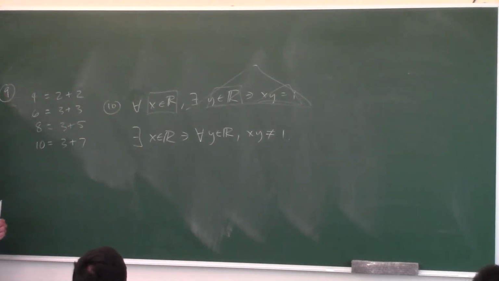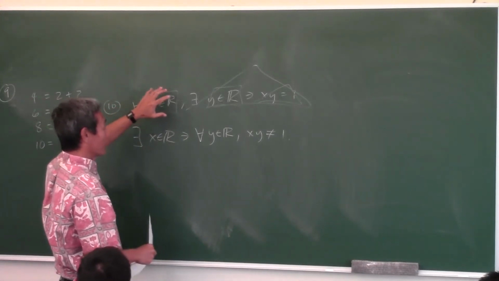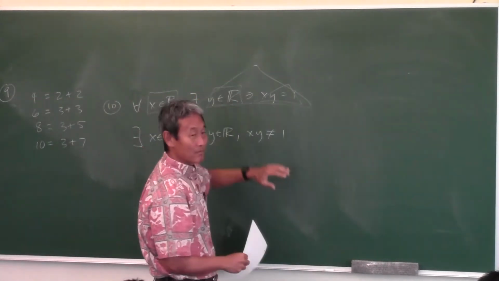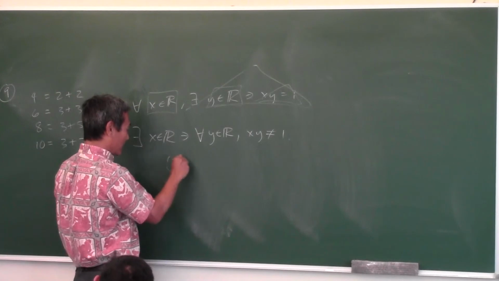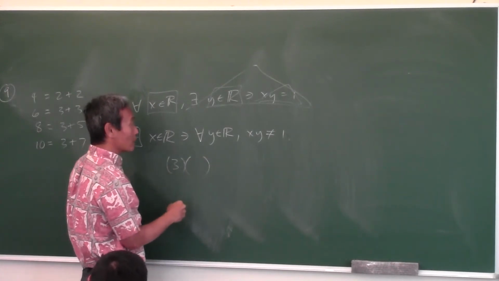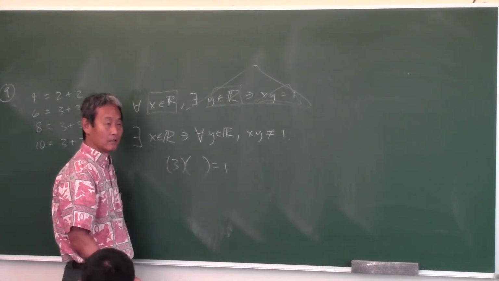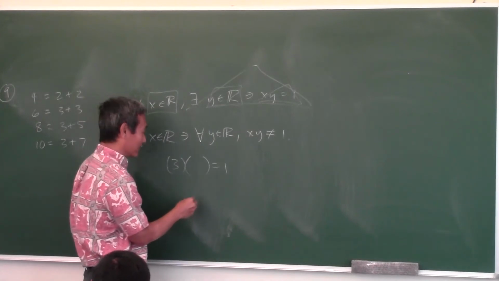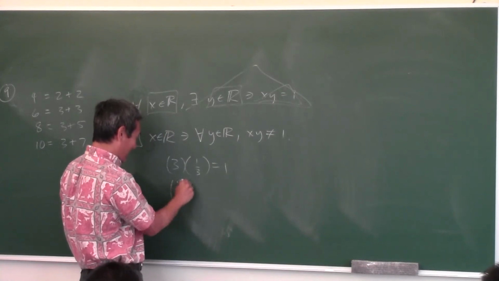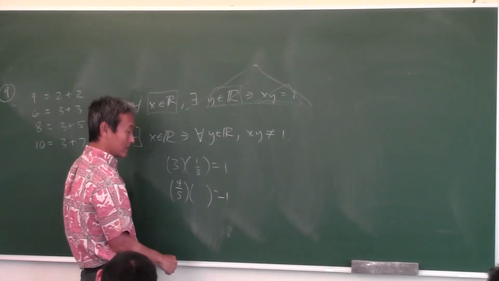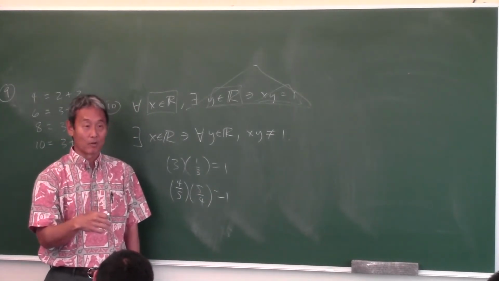You guys know what I'm talking about? Okay, now is the original statement true or false? For all real numbers x, you can find another real number y such that x times y equals 1. So no matter what real number you think of, for example 3, there's always another real number so that when you multiply them, you get 1. 3 times what will give you 1? 1/3. Any real number. How about 4/5? Can I multiply 4/5 by something and get 1? So any real number you think of, you can find another real number so that when you multiply them together, you get 1.